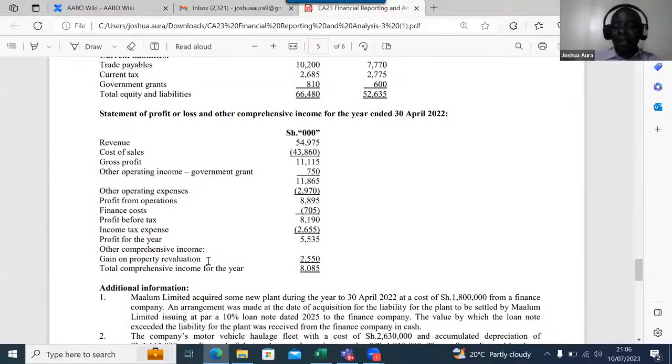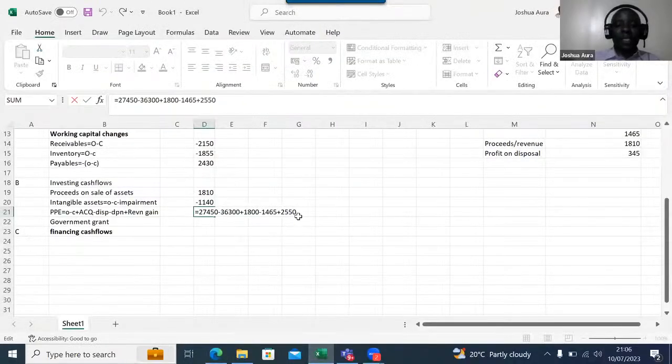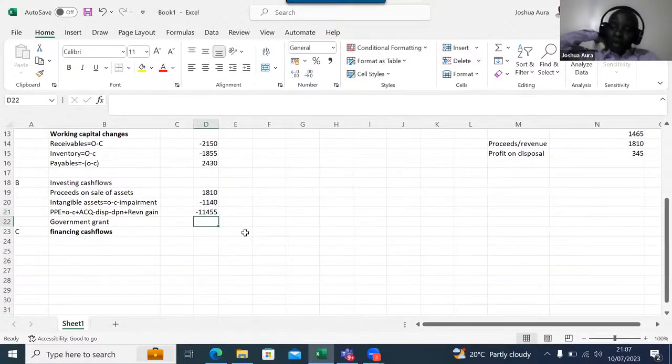Depreciation in the year, we are told, was 5490. So minus 5490. And then now you say enter. So are we together now up to here? Thank you very much for bringing that up. Are we together? So after we finish this government grant, then I should be able to give you a break.